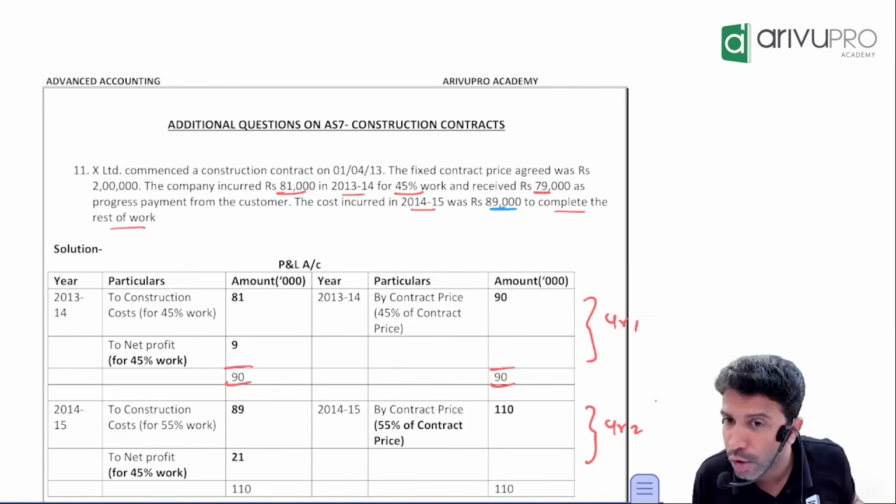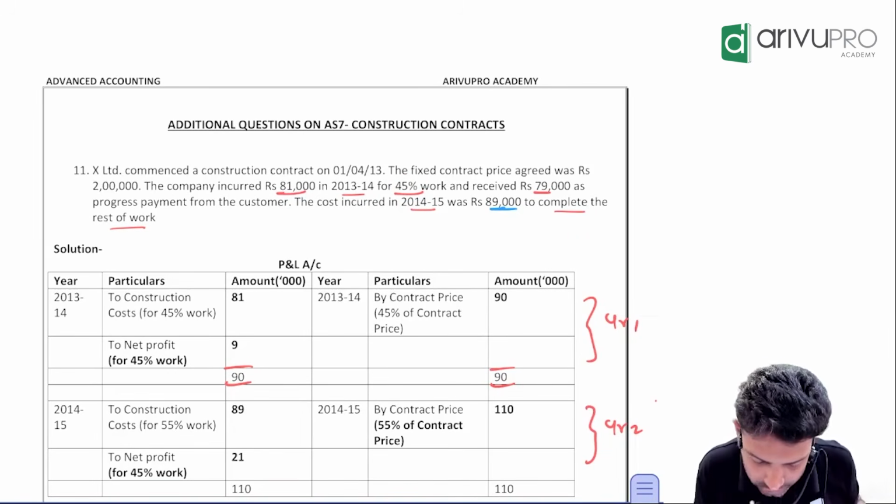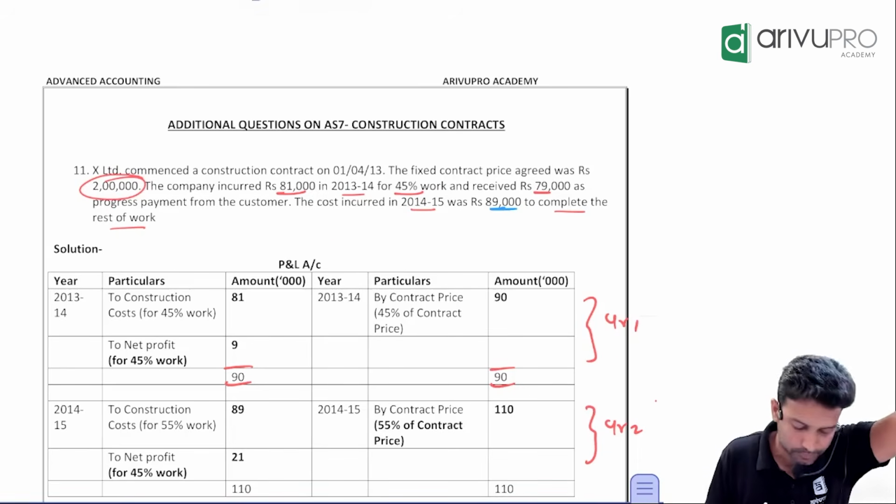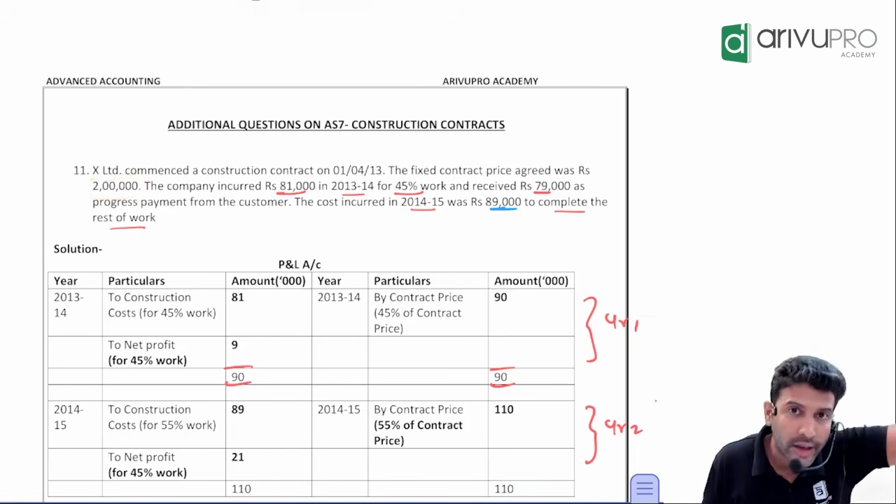45% of revenue you can book. What is the total contract price? Total contract price is 2 lakh. Take a calculator. 45 2s are 90. So 2 lakh of 45% is 90,000. So 90,000 revenue you can book in the current year.